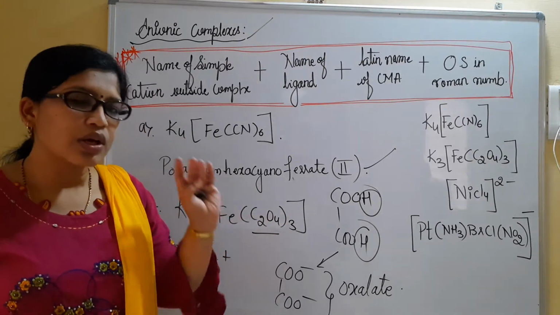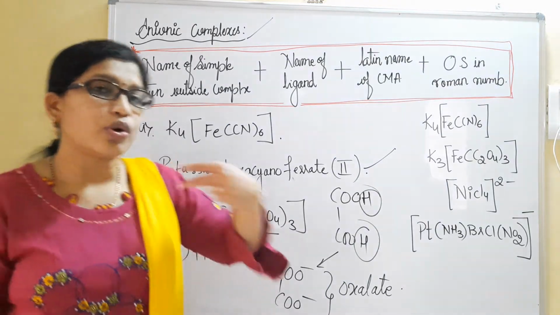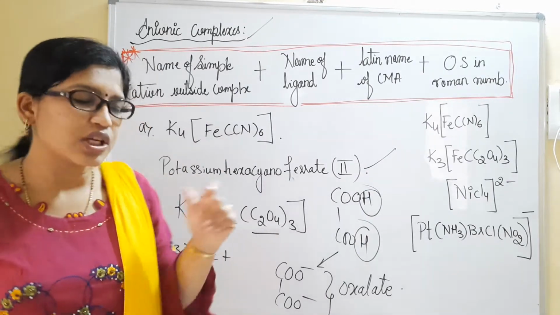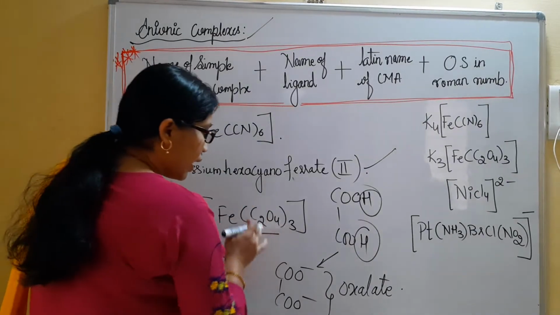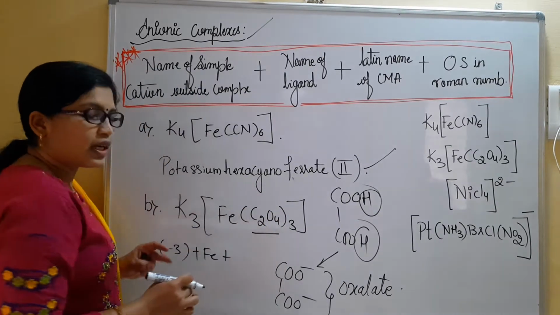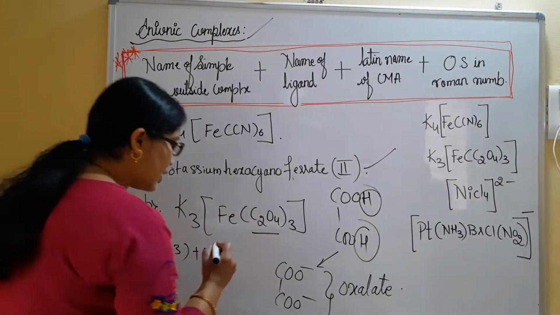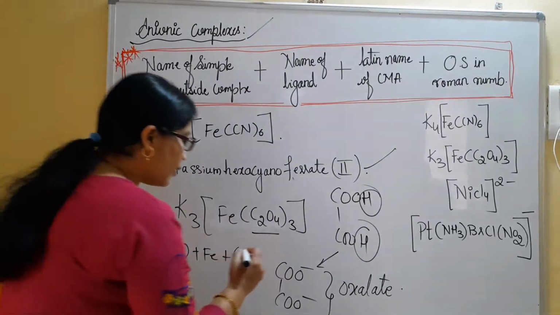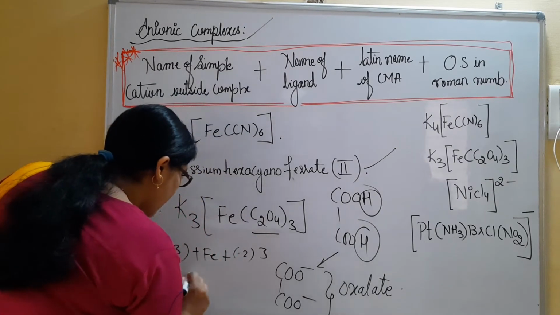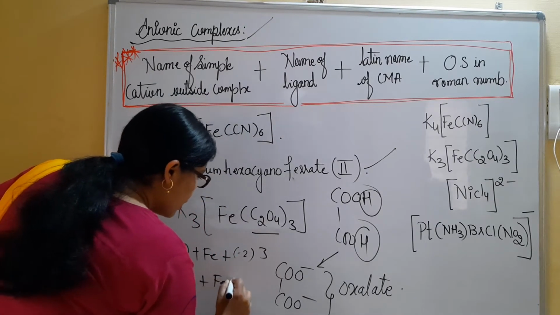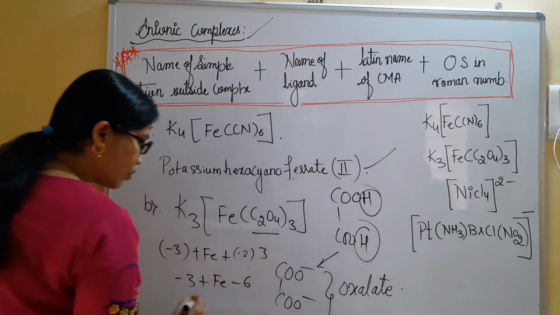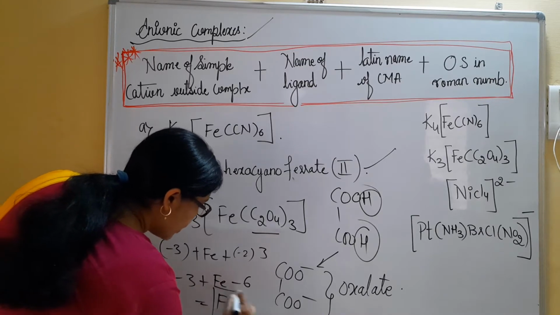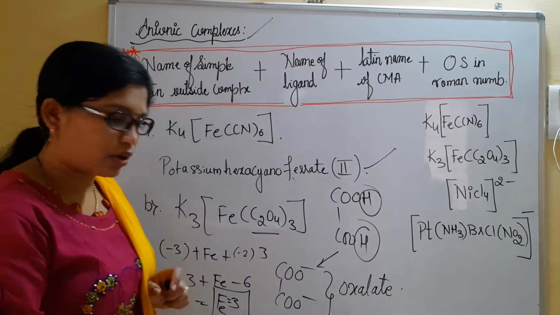ligands present. Each oxalate is going to donate 2 pairs of electrons and form 2 coordinate bonds. That is the main change we have to observe here. So we have 3, and here we are supposed to consider -2. Each oxalate ion provides 2 pairs of electrons to the central metal atom. So 3 into -2 gives -6. So totally Fe will become +3. Fe is in the +3 oxidation state.